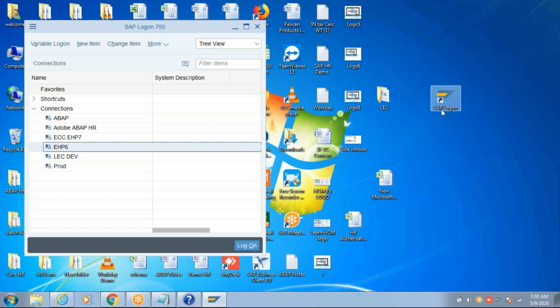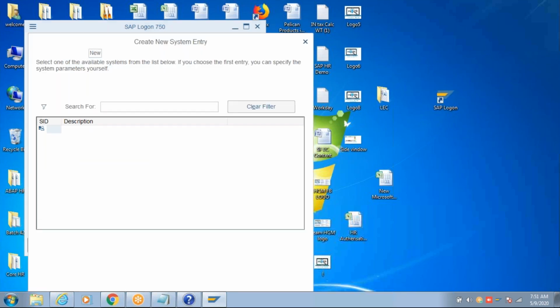When someone is giving you the online server access, you just have to go to new item. As soon as you install that software in your system, this icon will appear on your desktop. In this icon, you can add your online server IP address by clicking on new item.